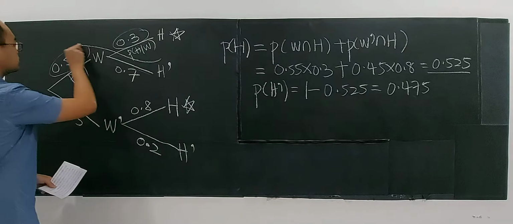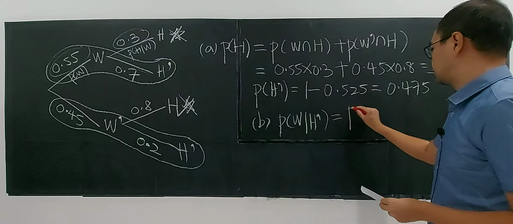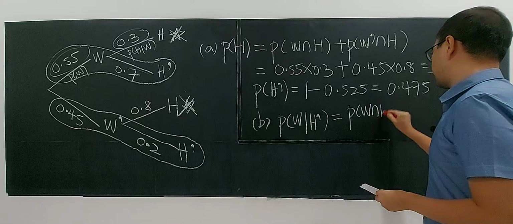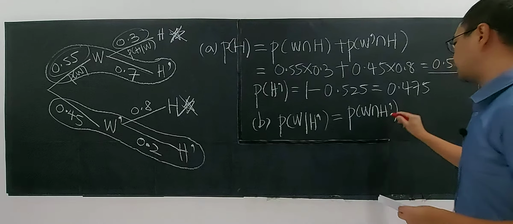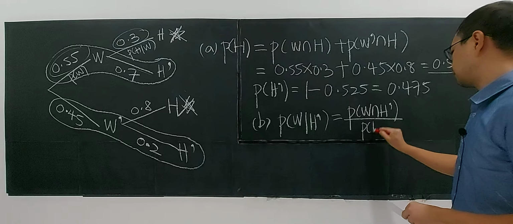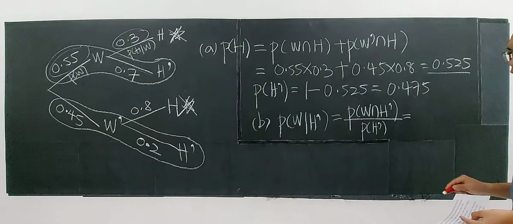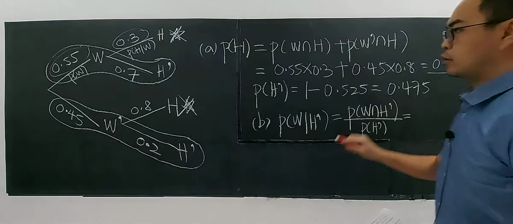Given that he failed to hit a straight drive, what is the probability that it's windy? Very simple. It's the probability of windy intersecting with the event of not hitting the straight drive, divided by the probability of not hitting the straight drive on the particular hole.